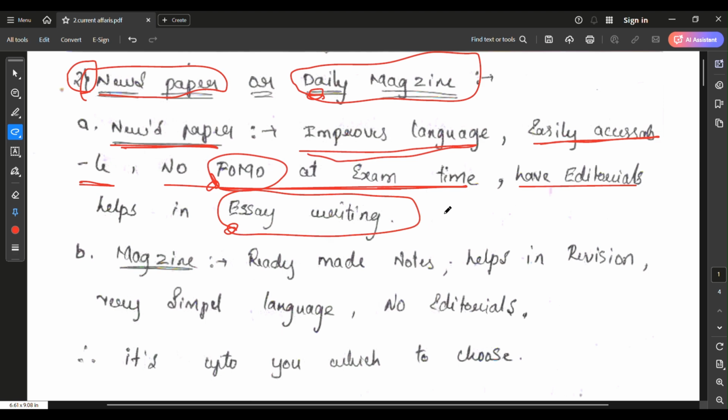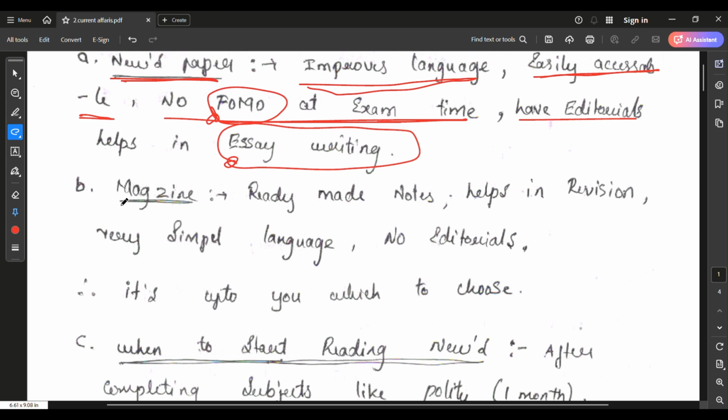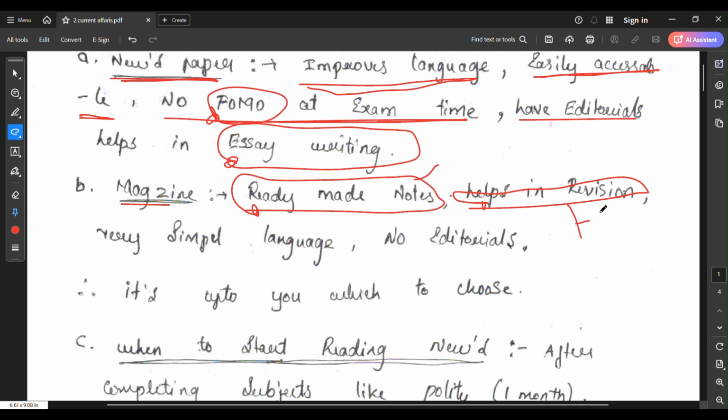Guys, what happens when we read a magazine? The magazine is ready-made notes. All of you know about this. It's ready-made notes, and this helps in the revision. How? I will explain. The magazine contains static as well as dynamic. If you read the magazine, you can read both static as well as dynamic. It will act as a revision for you. And this magazine is in very simple language, very simple English. It can be understood by everyone.